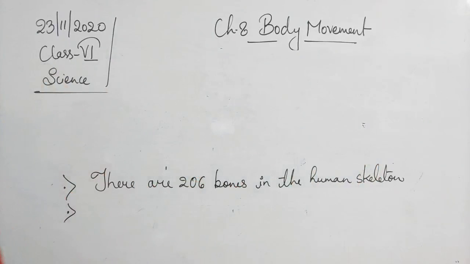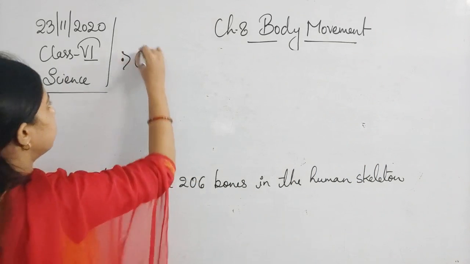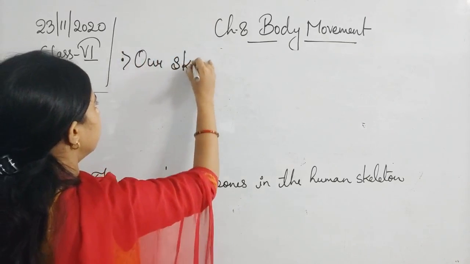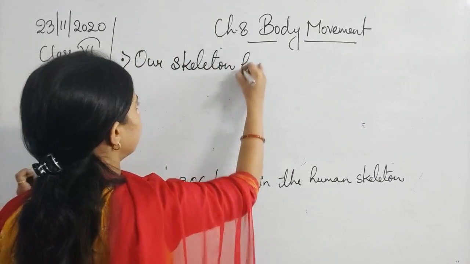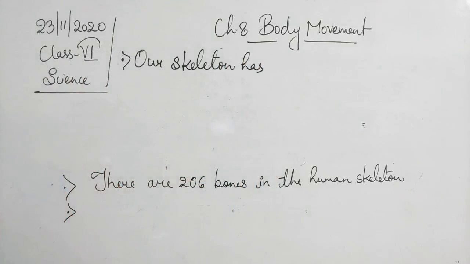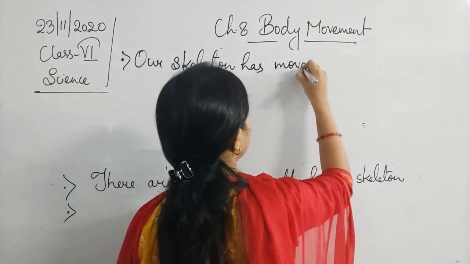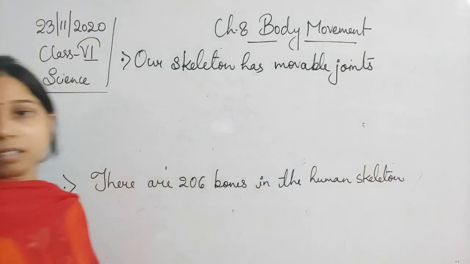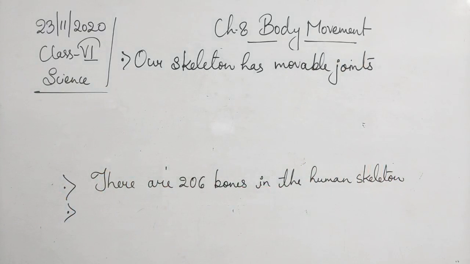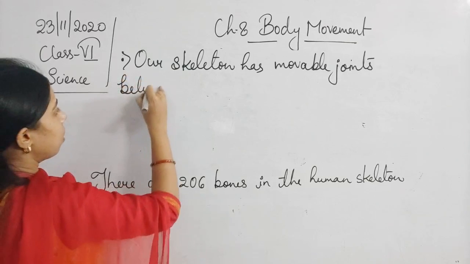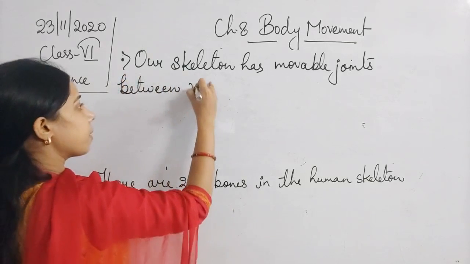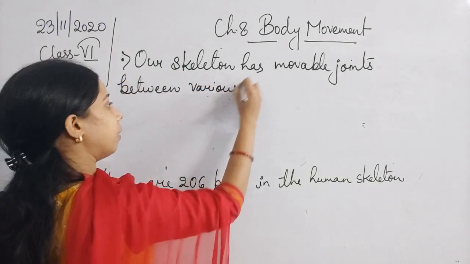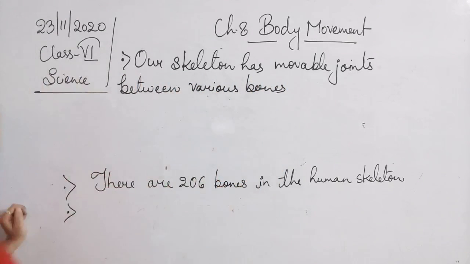We can write it: our skeleton has movable joints between various bones.